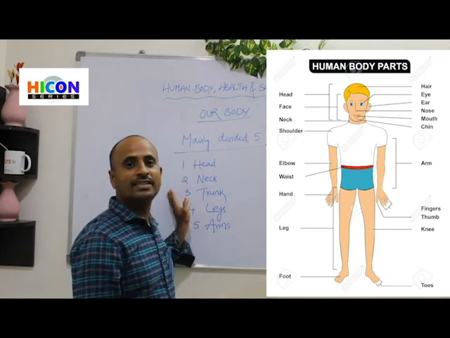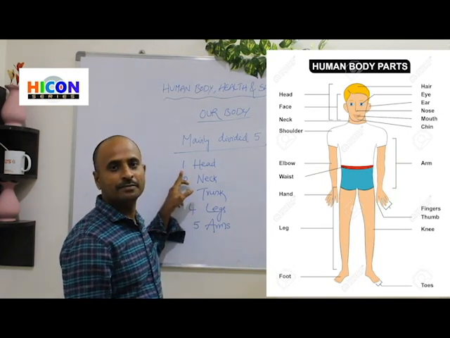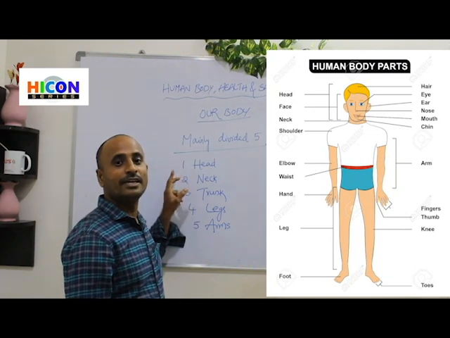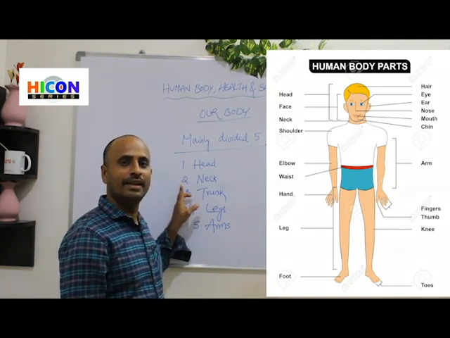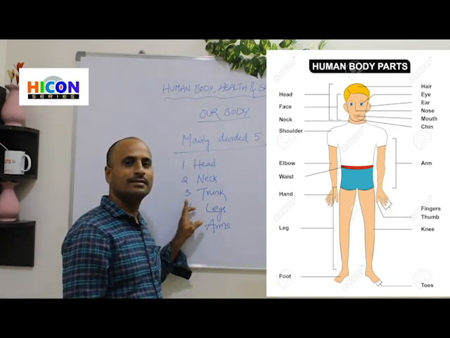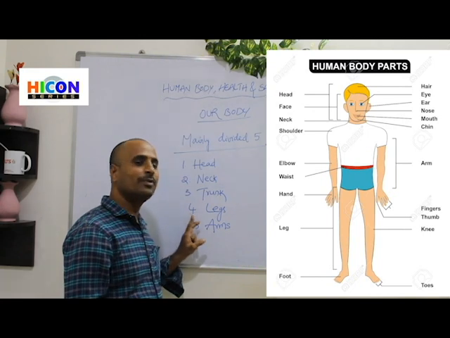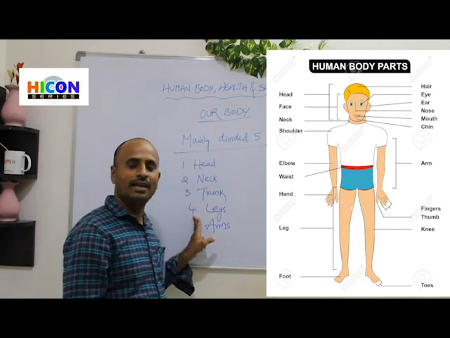So let us read once again, all of you. The first part is head. Second part is neck. Third part is trunk. Fourth part is legs.